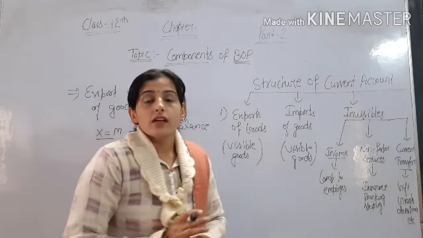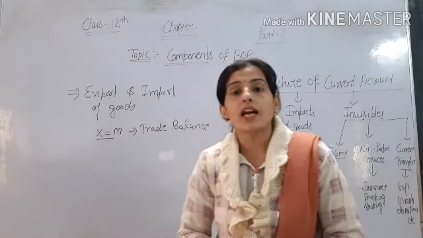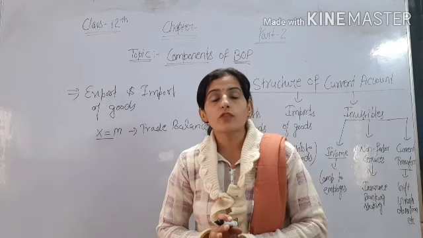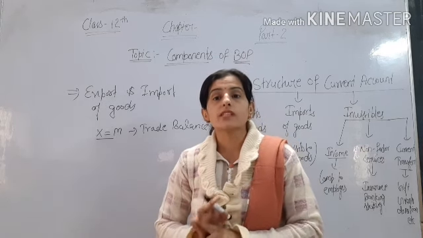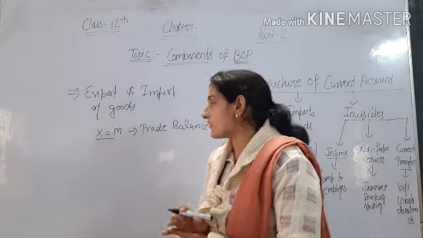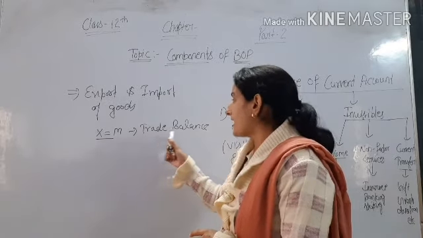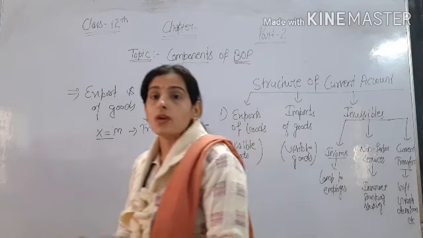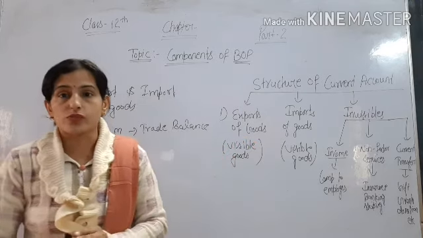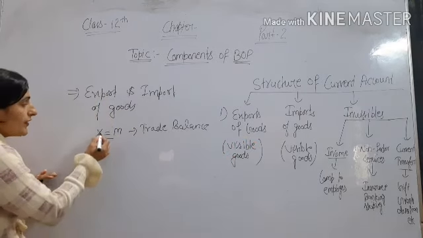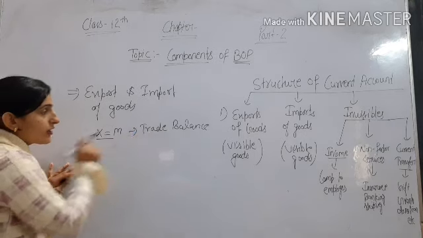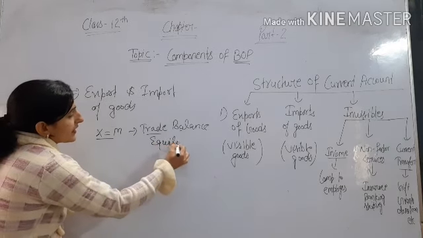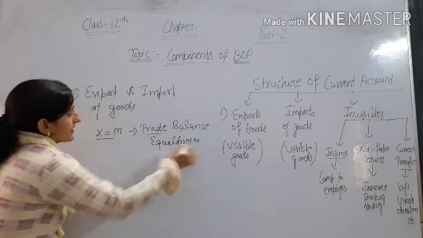BOP is the statement of record of all the monetary transactions of export of goods, import of goods, visible goods, invisible goods, services and transfer income. But in balance of trade we include only export and import of goods, meaning export and import of visible goods only. So if our exports and imports are equal, then we have trade balance equilibrium, or we can say our trade is in balance. Okay.